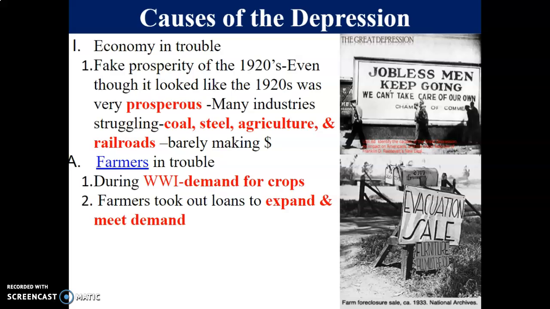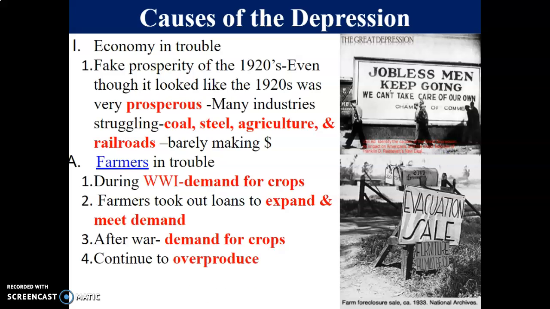We need to invest more and expand. So farmers took out loans to expand and meet the demands that the government was asking of them. So because there was a demand for crops, farmers decided to take out loans, sometimes on their farms, and expand their farms.